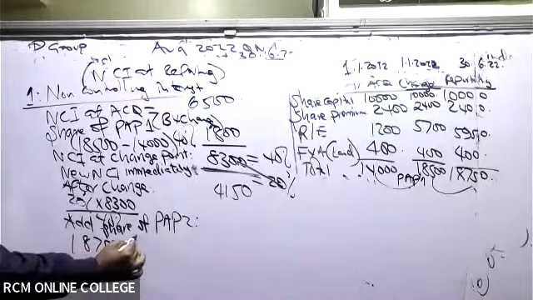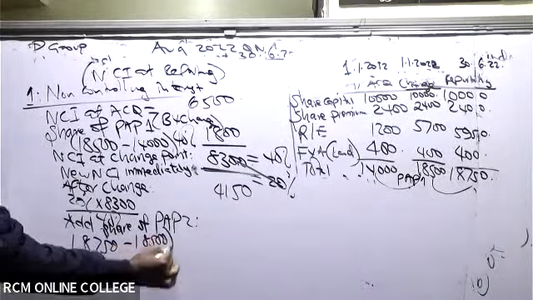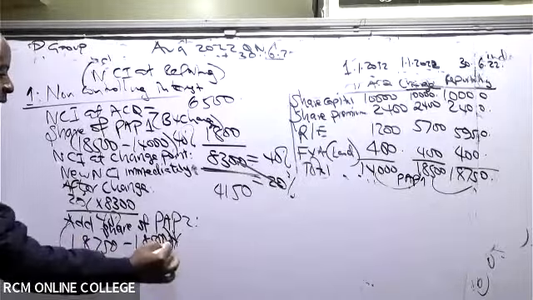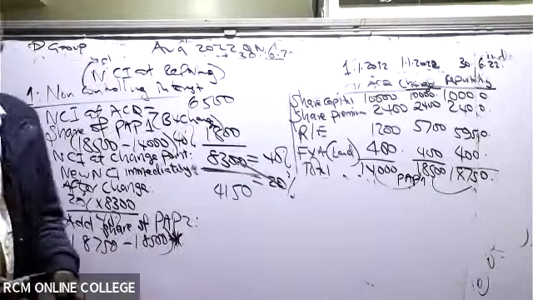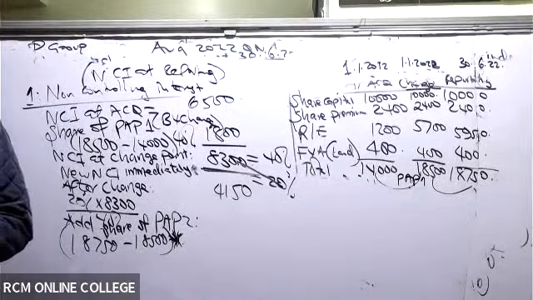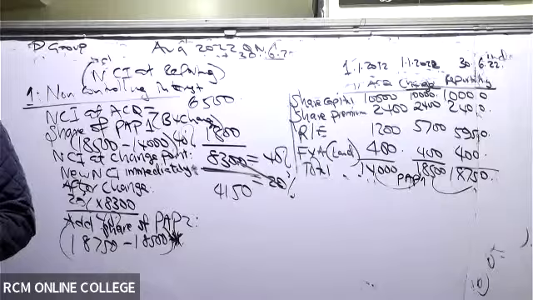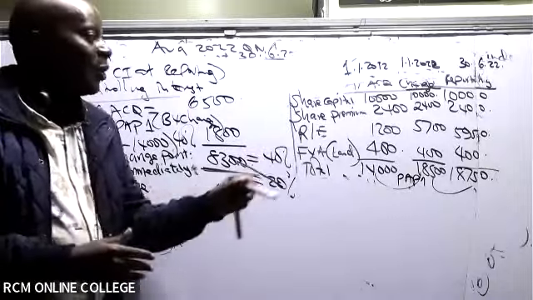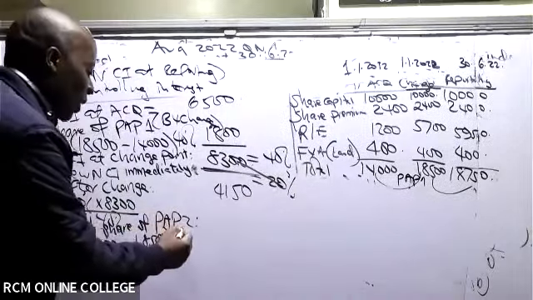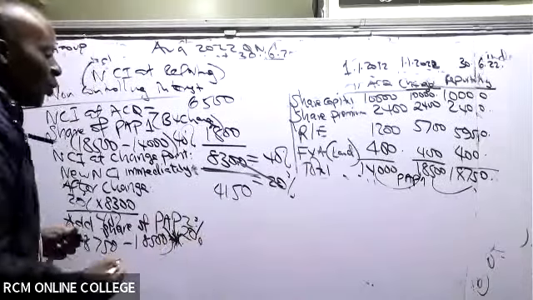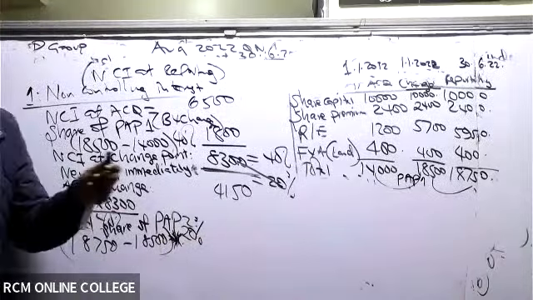18,750 minus 18,500 times what percentage, if you're trying to follow? Great. Because remember now, for PAP 2, the parent is at 80%, NCI is at 20%. So are you able to give me this figure?